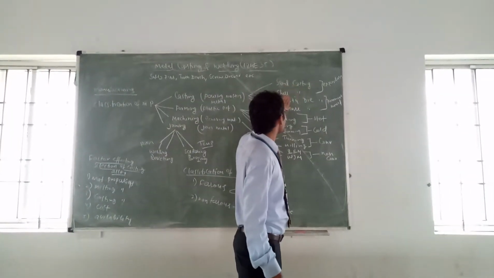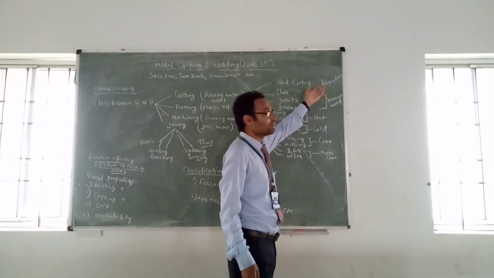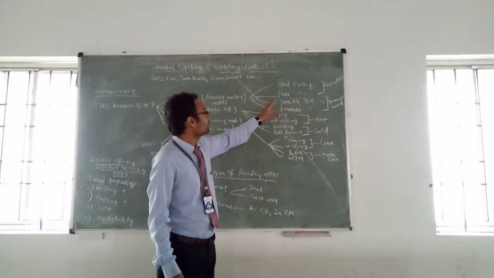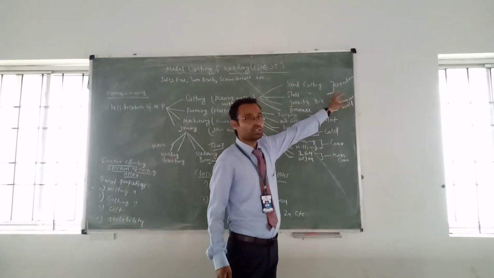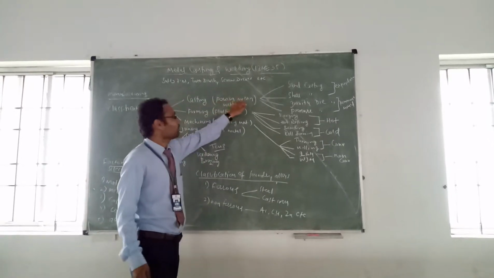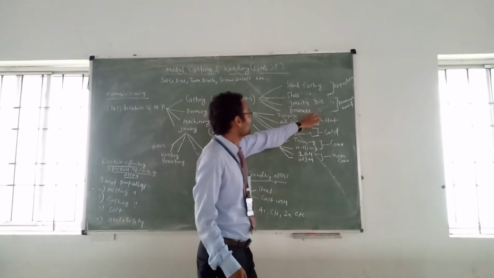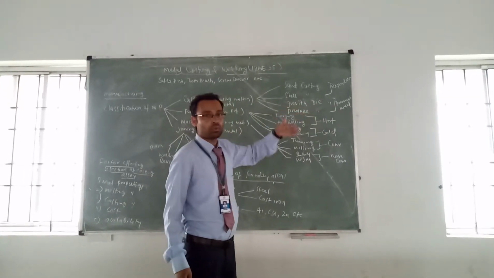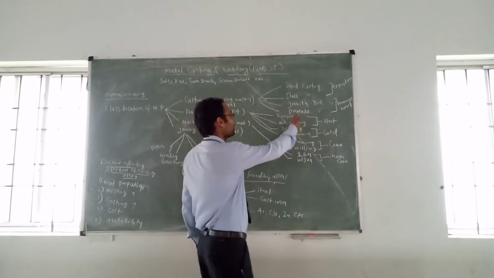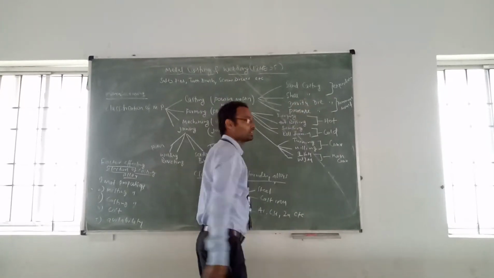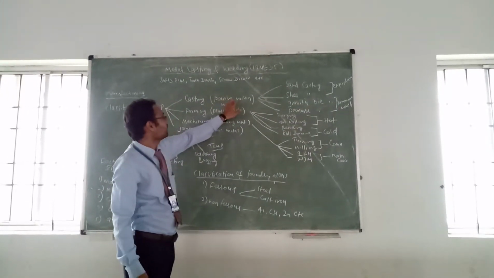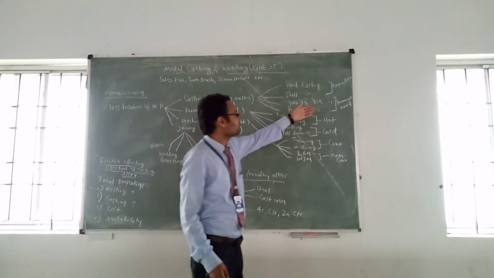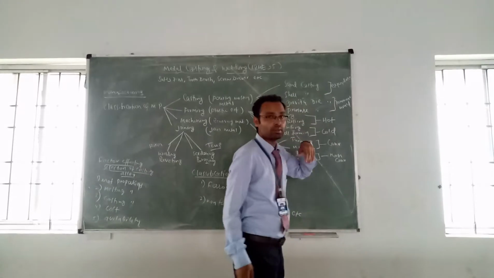Here, sand casting and shell casting, as the name indicates, are expendable, which means the mold can break at any time. It is not permanent. Such types of molds are called expendable molds. The component is made by pouring molten metal. Next one is the permanent mold. Here, with the help of molten metal, we are producing a product with a permanent, lifetime mold, using processes like gravity die casting, pressure die casting, etc. With the help of what? Pouring molten metal into the required cavity. That is the main difference between expendable and permanent mold.